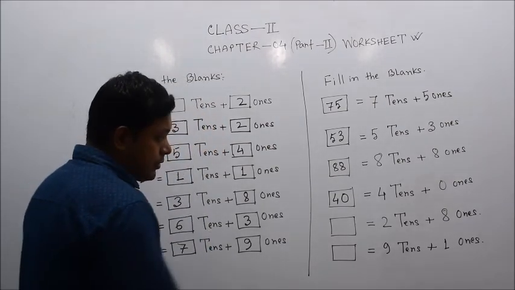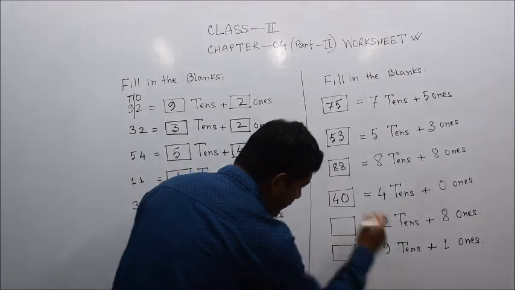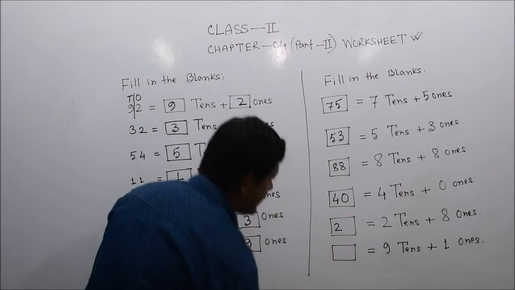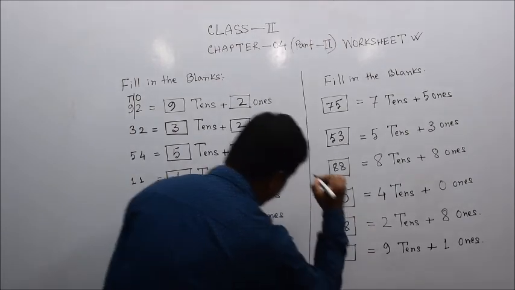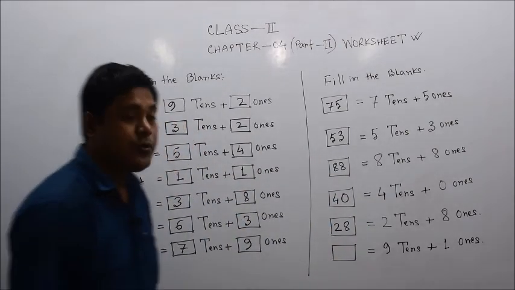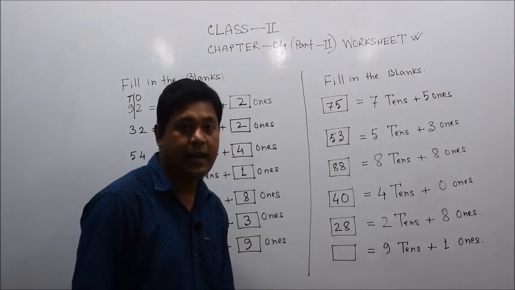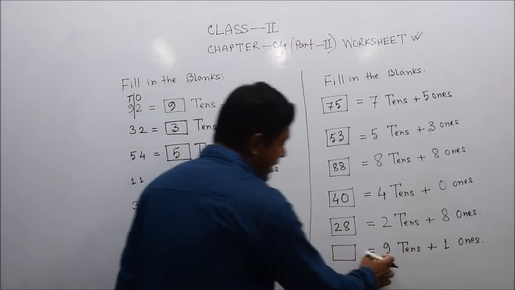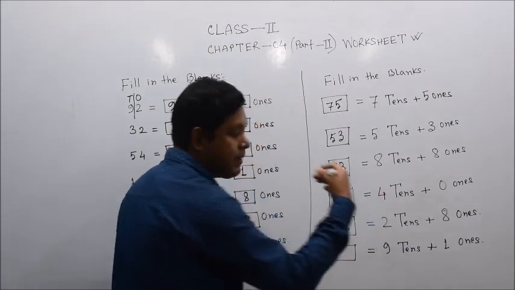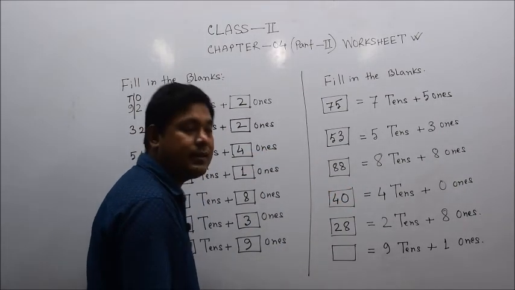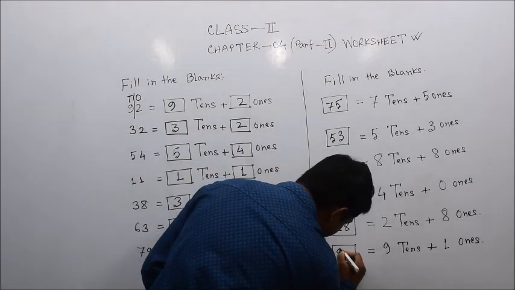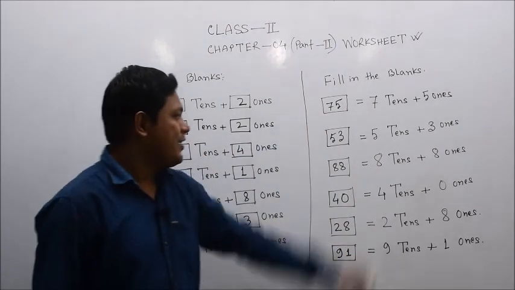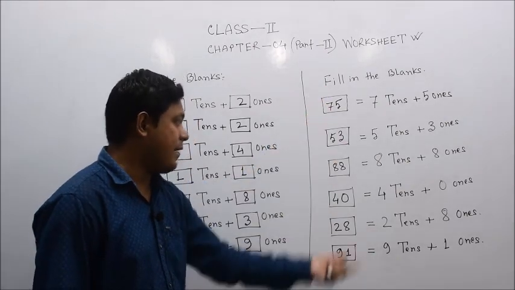Okay, next question. 2 tens and 8 ones: the first number will come here, the 2 in the tens place, and the second number 8 ones is there. That means in the ones place the number will be 8, so 2 and 8, 28. Okay, in the last portion same thing: 9 tens and 1 one, that means 9 tens is 90 and plus 1, 90 plus 1, that is 91. Isn't it? It's easy now. Okay, so this way we need to do this type of exercise.